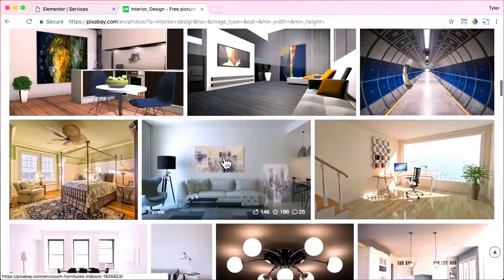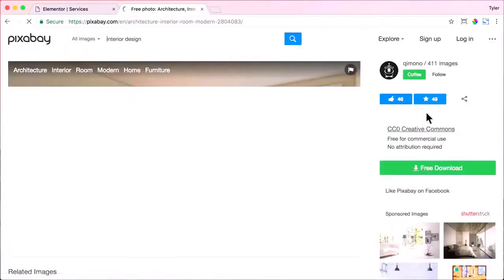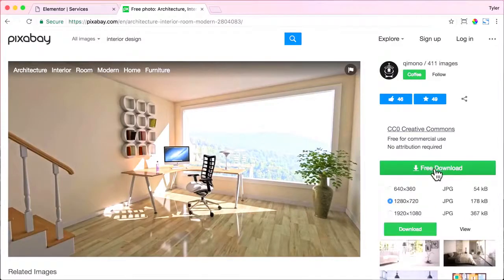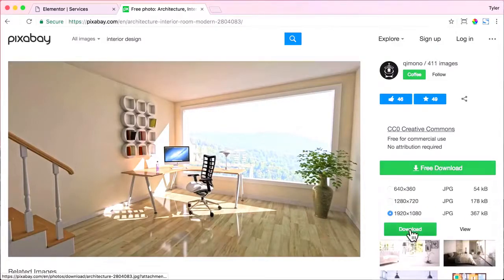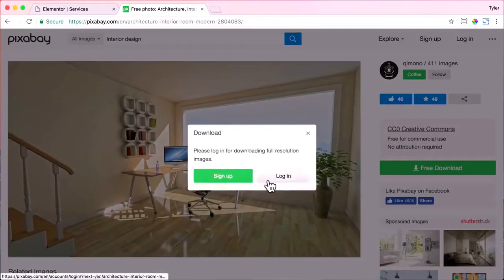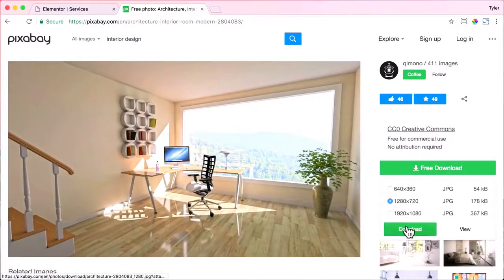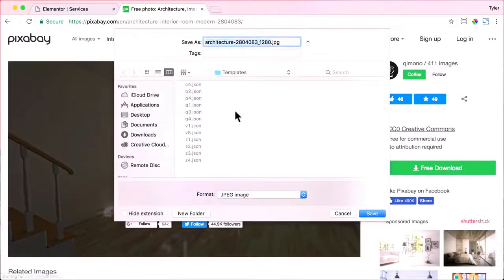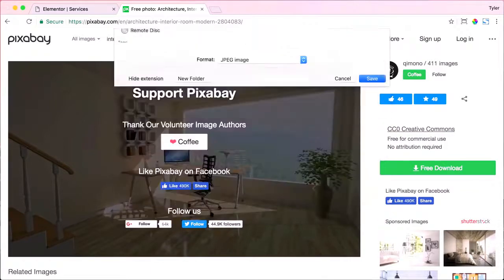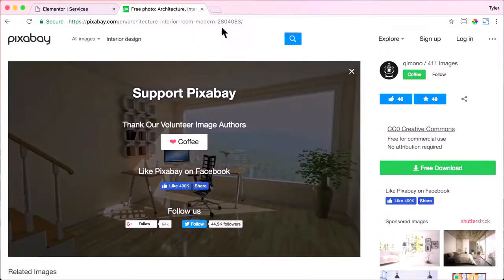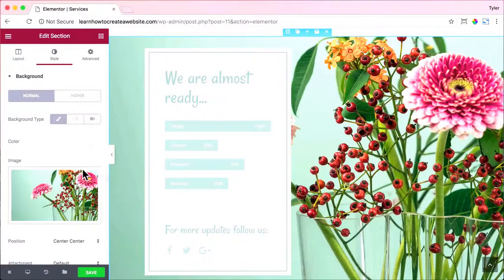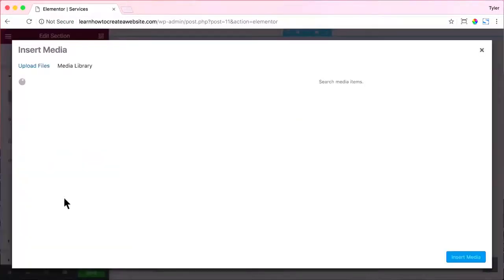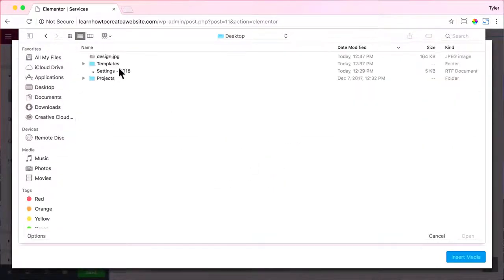And if we scroll down, this one looks pretty cool. So let's go and click free download, and I'll do the 1920 and press download. Nope, it wants me to sign up for full resolution. So the 1280 is just going to be fine. All right, so once we do that, I'll just save it to my desktop and call it design and press save, exit out of there. And I will delete this image and add a new image, and then go to upload files, select files, and find the image I just downloaded to my desktop and press open.